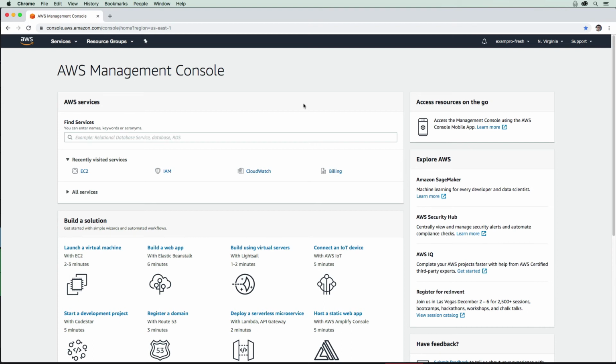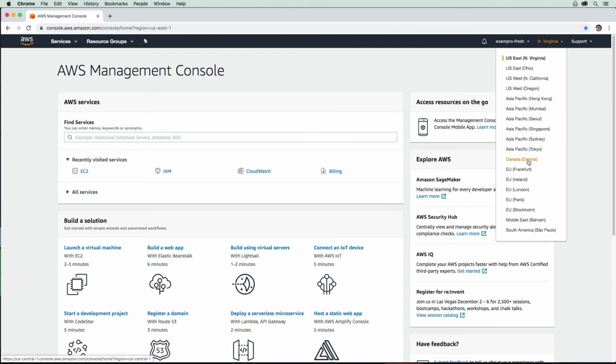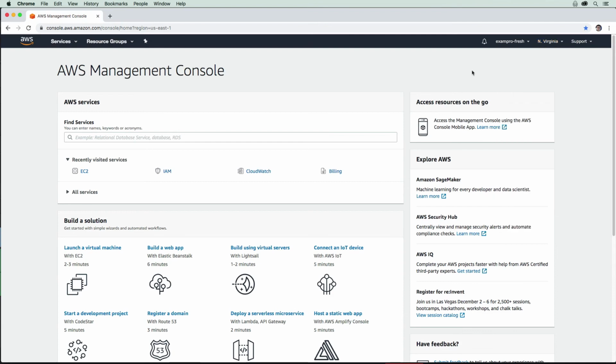Generally, they are across all regions, but if I was in Canada Central, we have fewer availability zones. Those are data centers, where in North Virginia, we have like 6. And if there are any new features, they're definitely going to be in North Virginia. So I'm just going to ask you to change over to that region and follow along with me there. Okay?